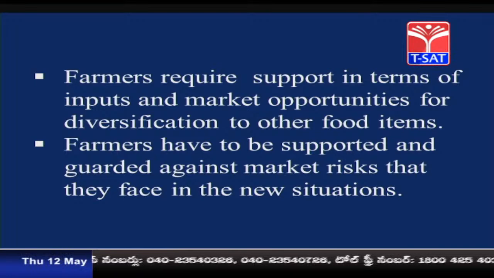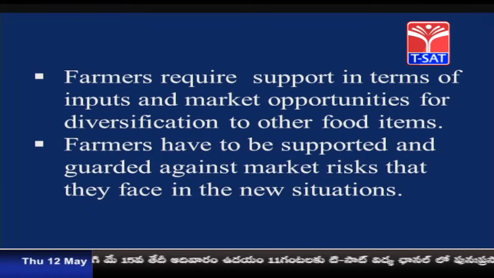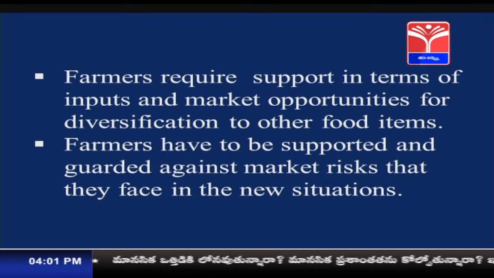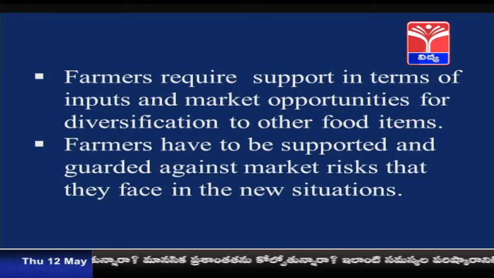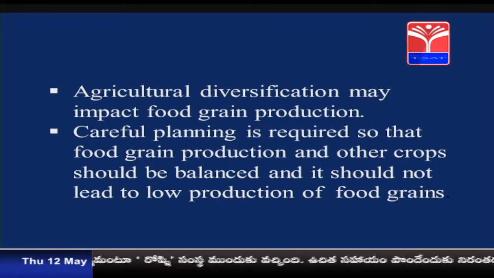So, farmers need a lot of support for the diversification of the products, the inputs should be there, and marketing opportunities also should be there, and they should be supported and guarded against the market risk and to face the new situations. Agriculture diversification may impact food grain production. Careful planning is required so that food grain production and other crops are balanced, and it should not lead to low production of food grains.